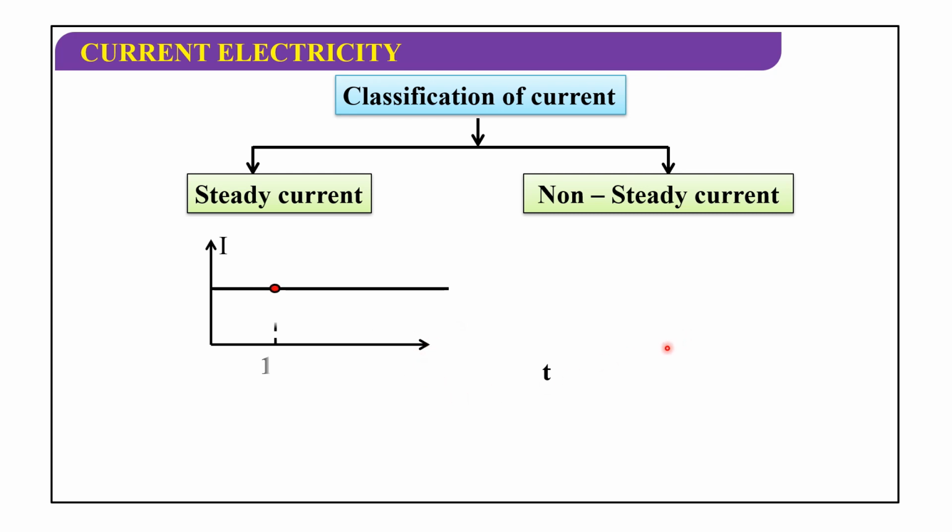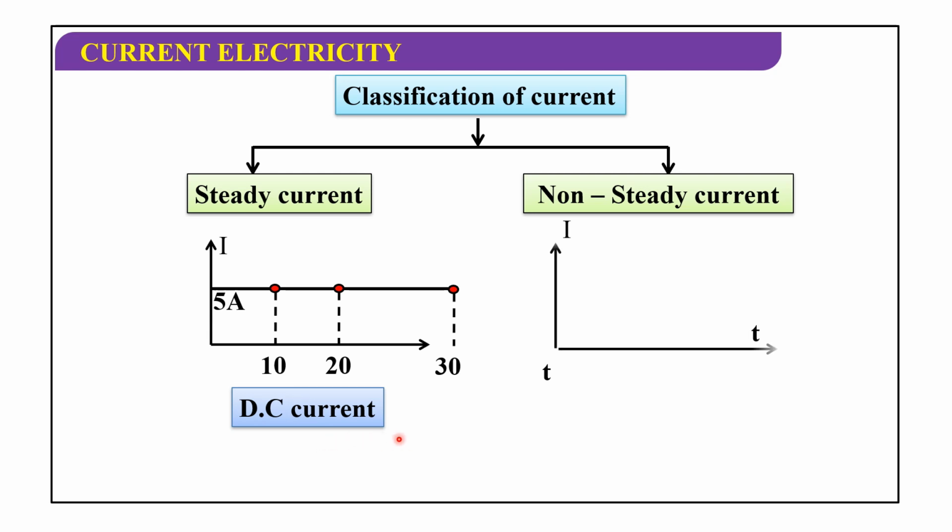Here we take the points 10, 20 and 30, changing the time like that. The current remains constant, that is 5 amps. So this is a DC current, direct current.